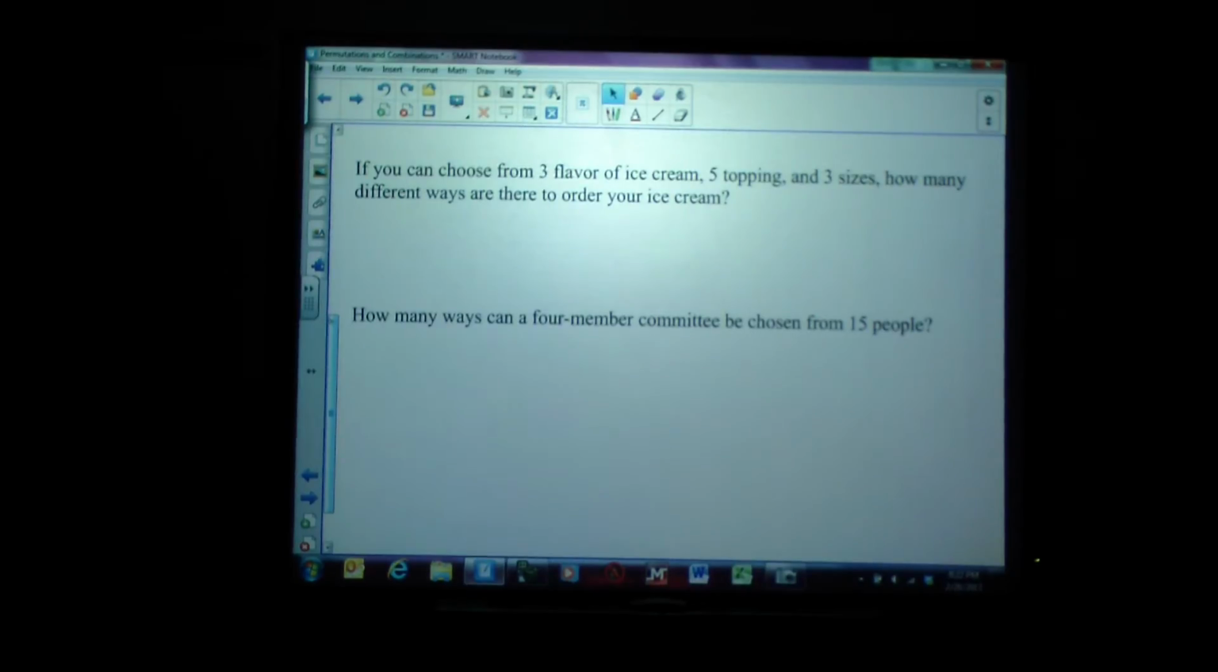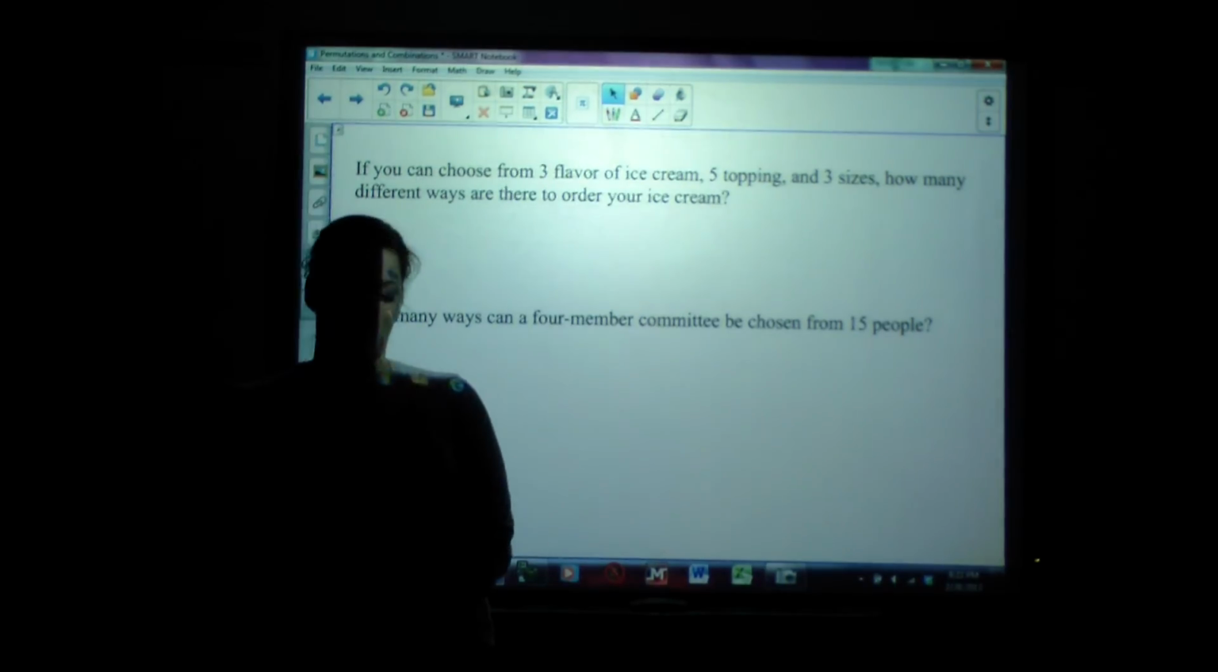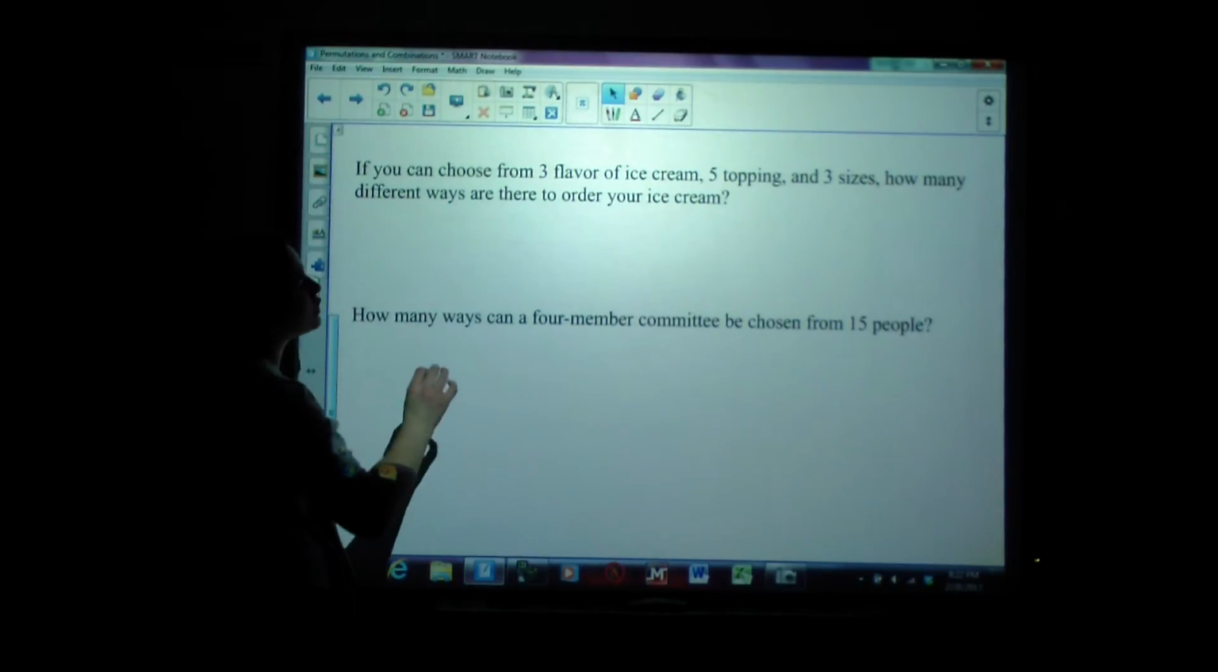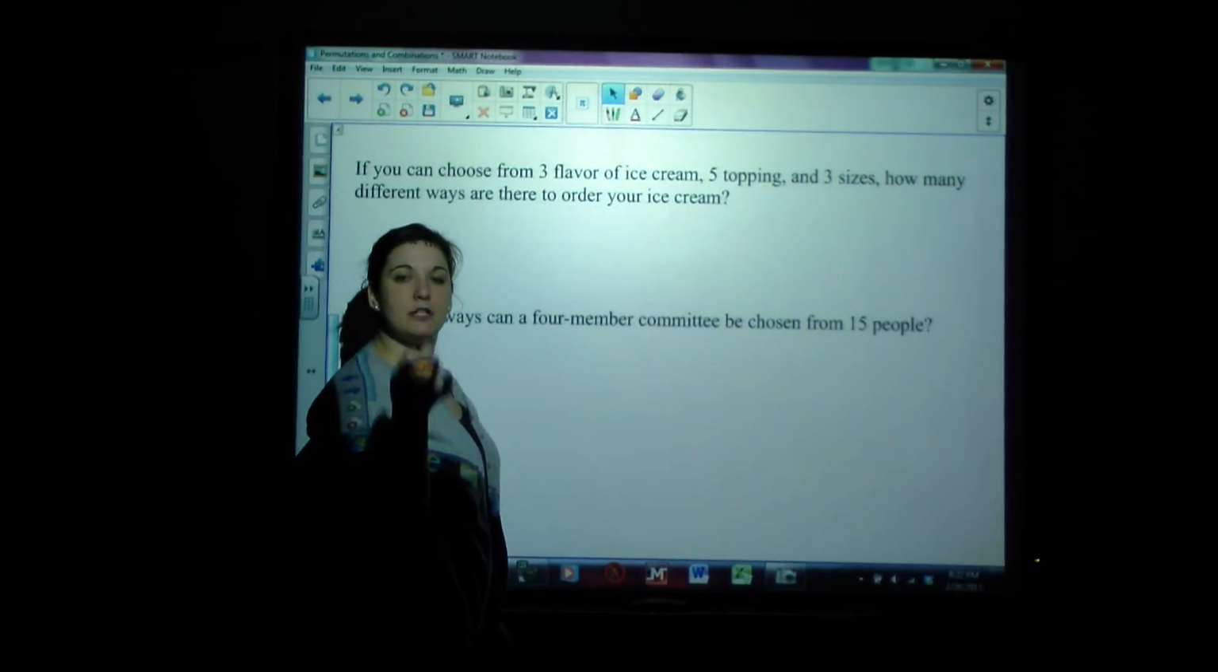If you can choose from 3 flavors of ice cream, 5 toppings, and 3 sizes, how many different ways are there to order your ice cream? So ordering ice cream, we're choosing from 3 flavors, 5 toppings, and 3 sizes. Would this be a fundamental counting principle, a permutation, or a combination? If you said fundamental counting principle, you are correct. This is neither the permutation nor combination.